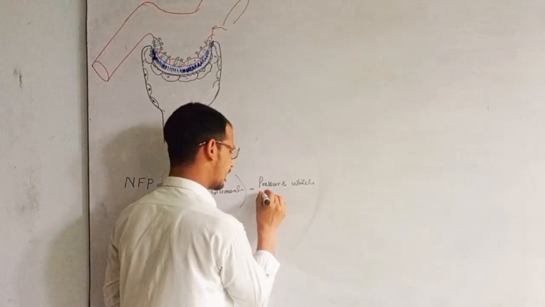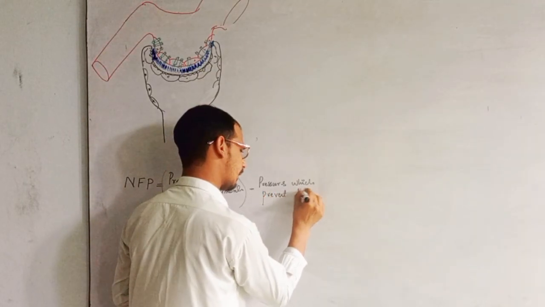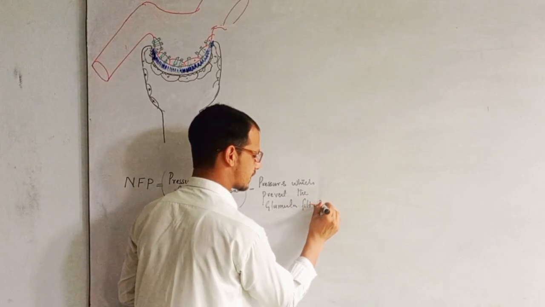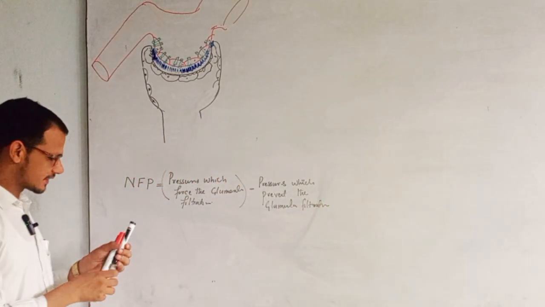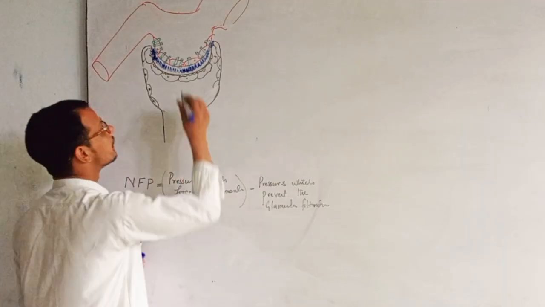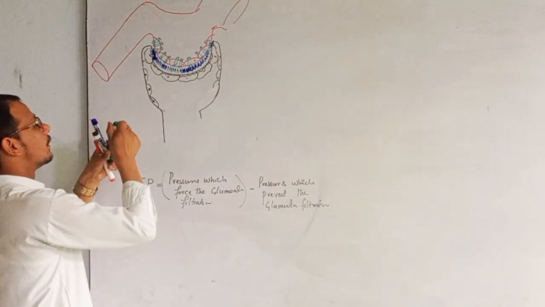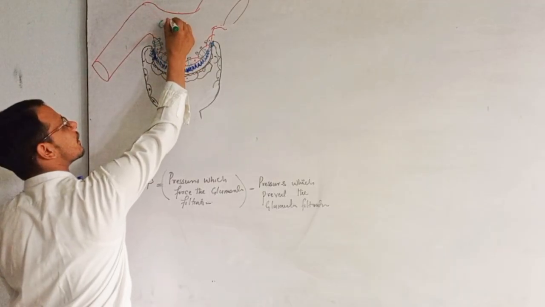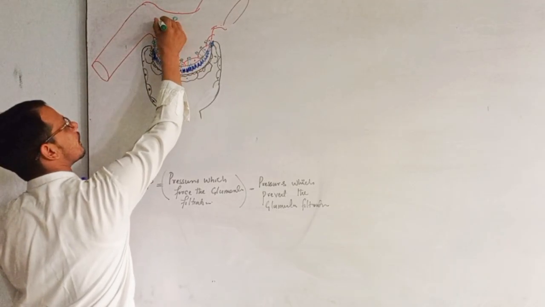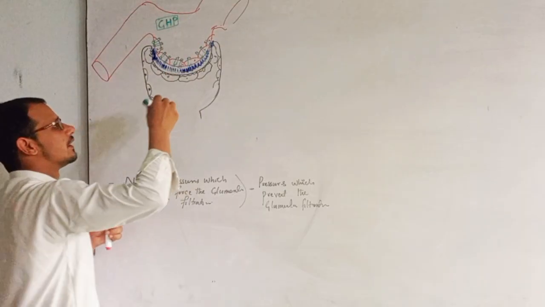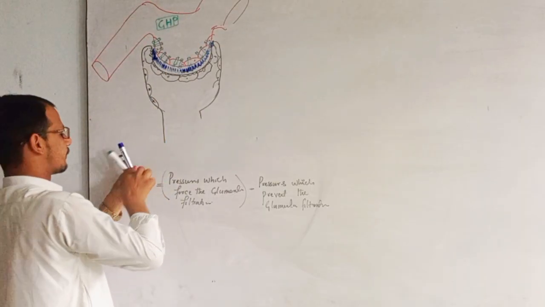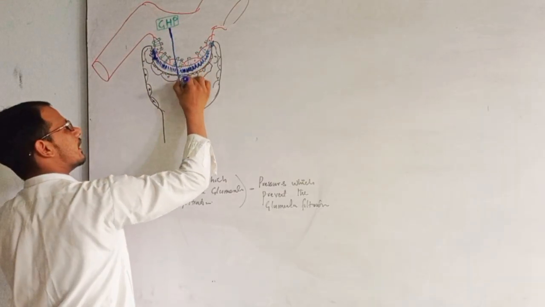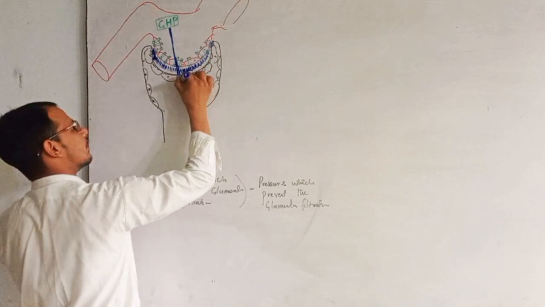which prevent the glomerular filtration, right. What are these pressures? The pressures which are forcing: here we have glomerular hydrostatic pressure. The blood itself is forcing filtration from here, and this is called glomerular hydrostatic pressure. It forces the filtration in the glomerulus.